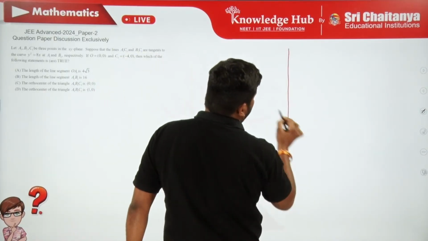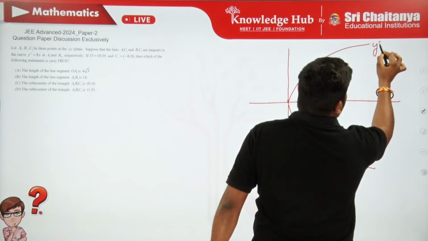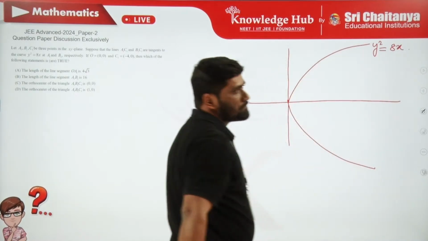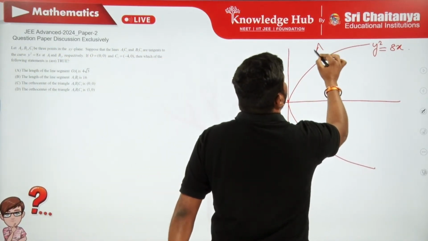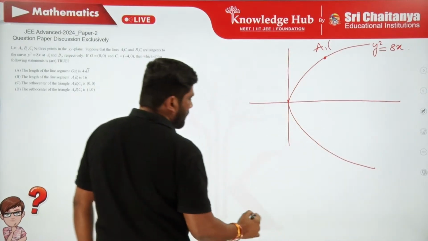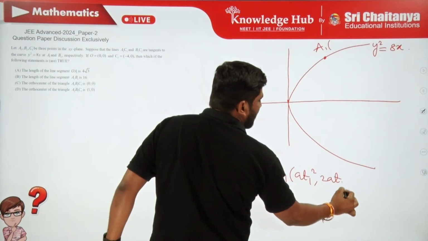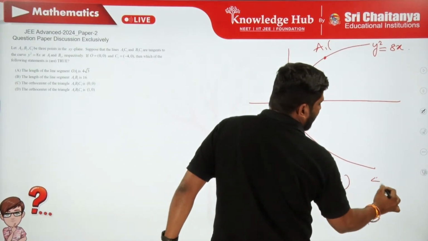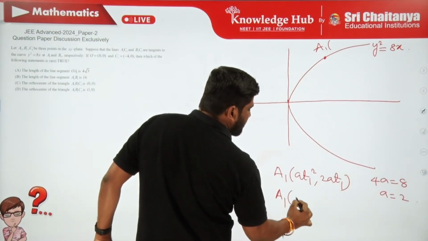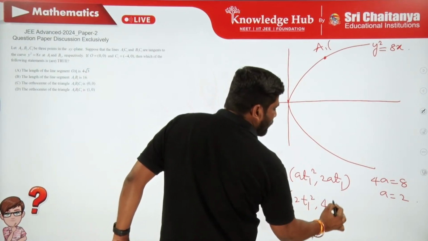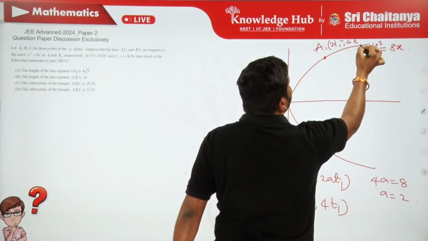Suppose this is a parabola, y square is equal to 8x. Let this be A1. So in general A1 is actually what? Suppose at1 square comma 2at1. But from here 4a is 8, then a is 2. So A1 is 2 t1 square comma 4 t1.